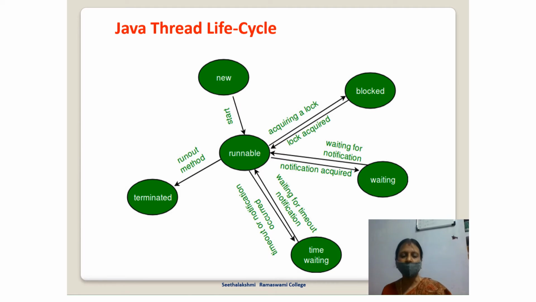The thread life cycle is elaborately shown here. From the new state, it can go to the runnable state, and then it can go to the terminated state after a particular time interval. It will successfully complete the task under normal conditions. Or sometimes it encounters a lock and goes to the blocked state, and then it can come back from the blocked state to the runnable state and running state. It can move on to the running state.